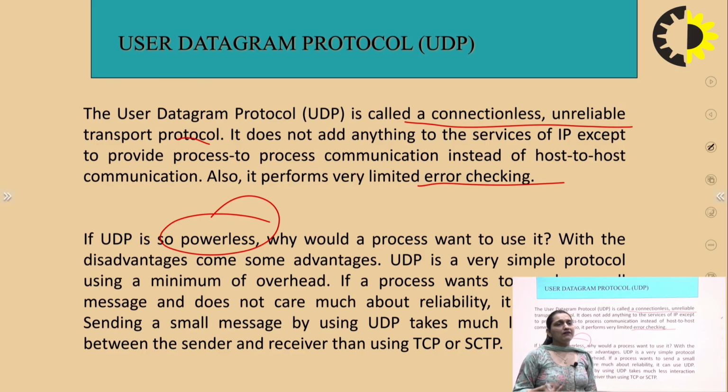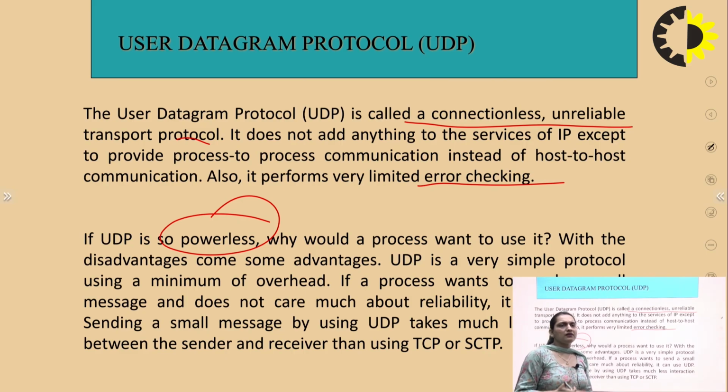For example, when the government has to announce something, they broadcast the message to every phone. If a phone is not active or not reachable, it will not get the message. But this makes for no overhead.